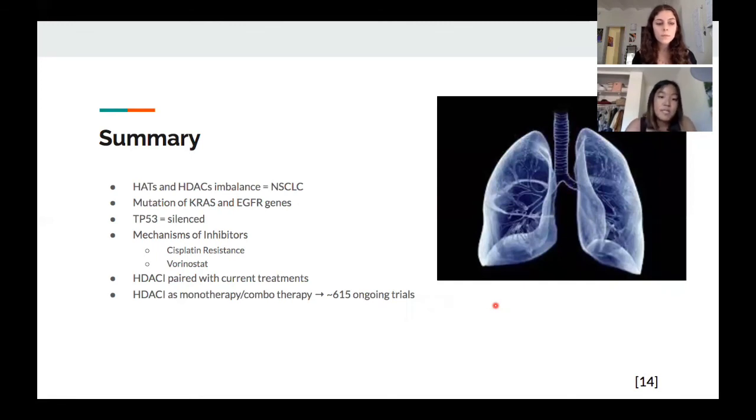And to recap, vorinostat works by increasing the efficiency of radiotherapy while also working in monotherapy to stop the growth of cancer cells. HDAC inhibitors have shown the results of being more effective when paired with other treatments, and there are currently more studies being done to improve the effects of these inhibitors. And as of 2020, there are 615 ongoing clinical trials that support the effects that HDAC inhibitors may have in monotherapy or combination therapy. With that being said, HDAC inhibitors have shown and continue to show potential for being an effective treatment for non-small cell lung cancer patients.